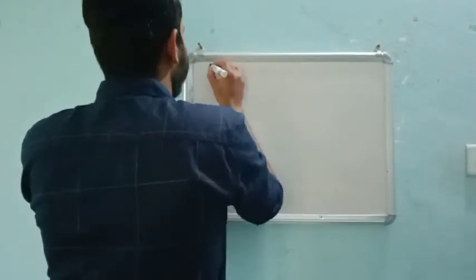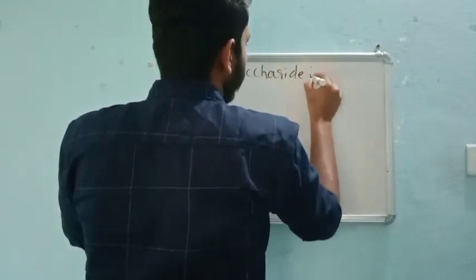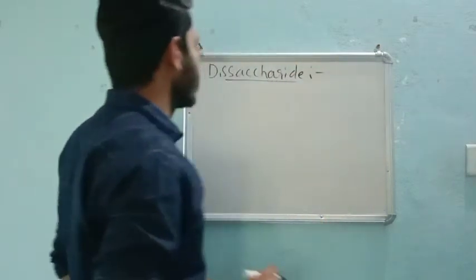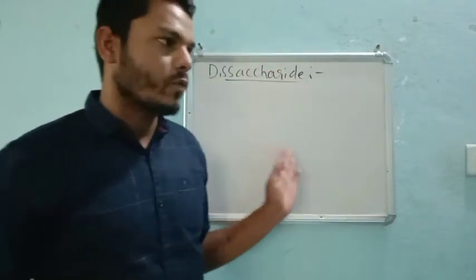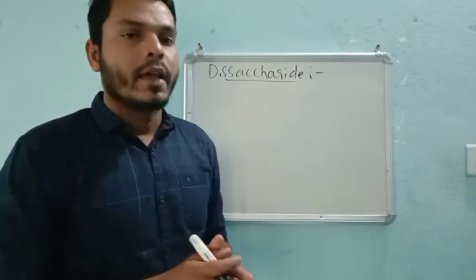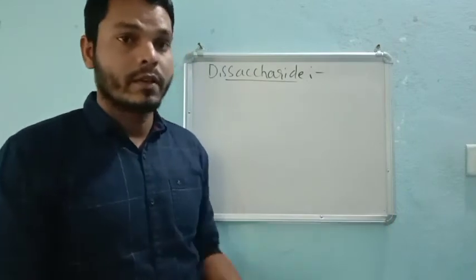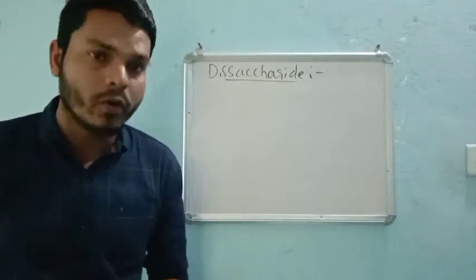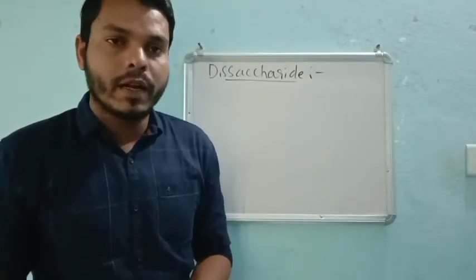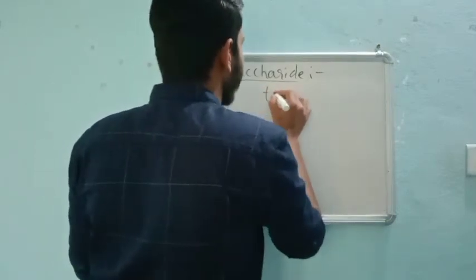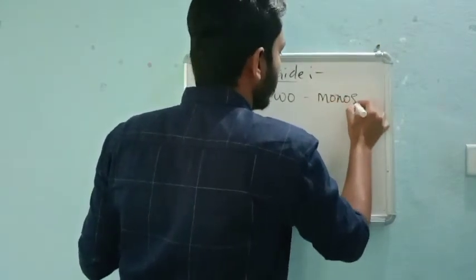So next is disaccharide. Whatever we have studied till now was monosaccharide. For your syllabus, they have given only two main ones, glucose and fructose, in monosaccharides. Till today's class we have discussed monosaccharides. Now disaccharide. We already know that when this type of carbohydrate is hydrolyzed, it gives two units of monosaccharides.